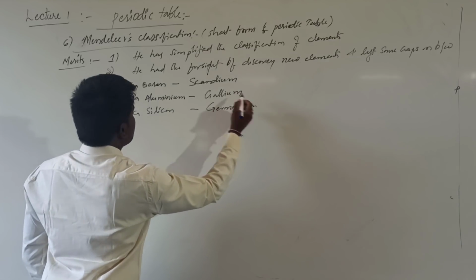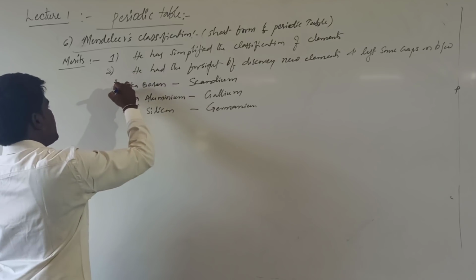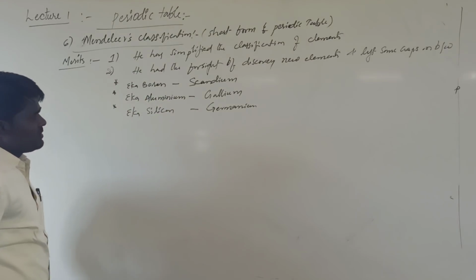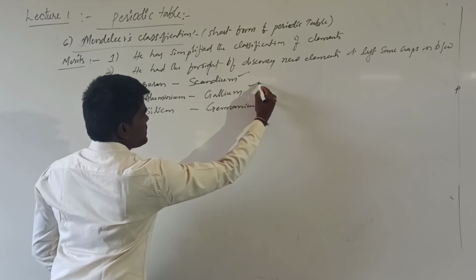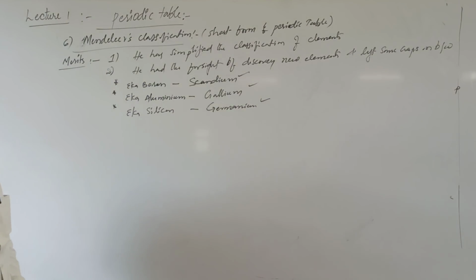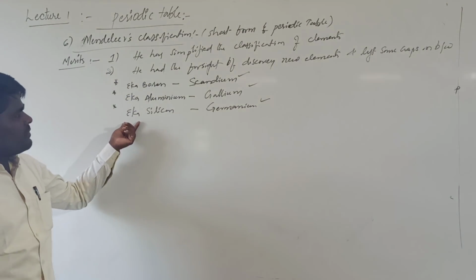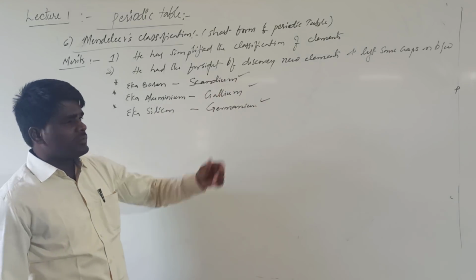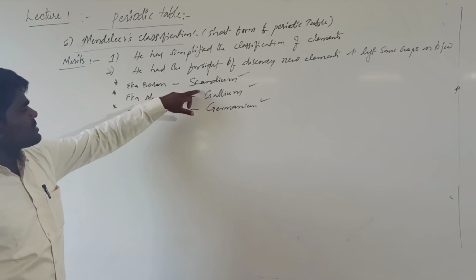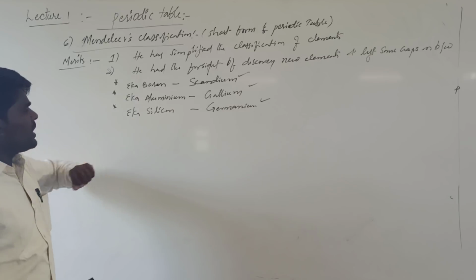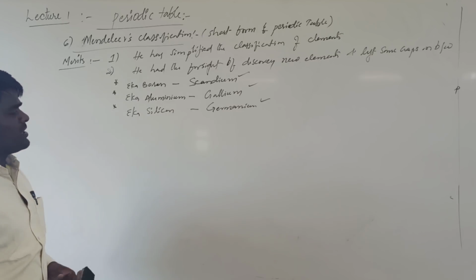These are the three important gaps that Mendeleev left and the elements that were discovered later. You need to remember the gaps he left and the elements that were discovered later: eka-boron, scandium; eka-aluminium, gallium; eka-silicon, germanium. Right?